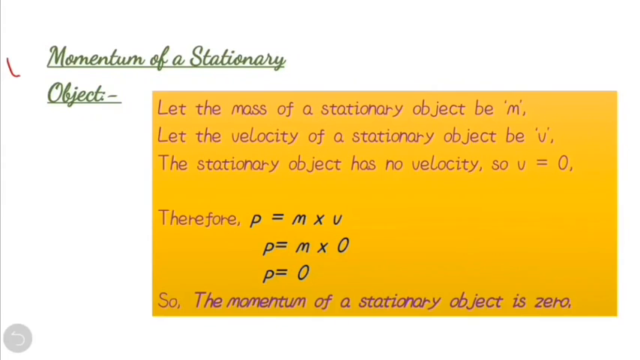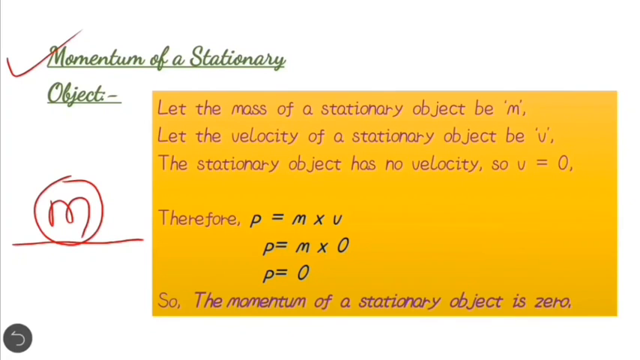Now, momentum of a stationary object. As we know, momentum is the product of mass and velocity. So what will be the momentum of a stationary object? In such a case, suppose a ball is staying on the floor, so the velocity will be 0. So what will be the momentum?